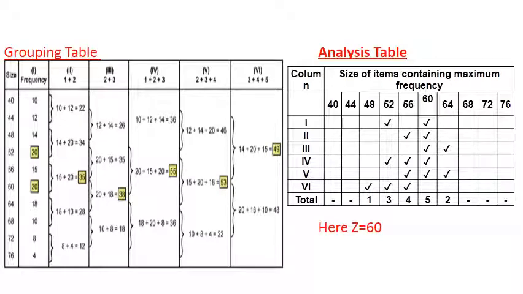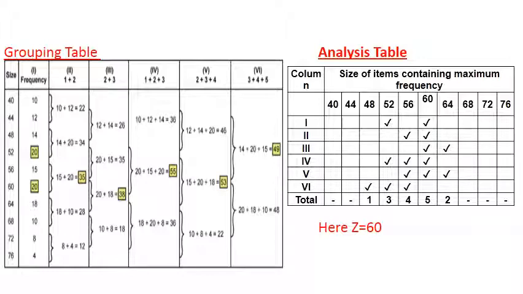In the second column, it is 35, which is composed of 15 plus 20 and 15 plus 20, and the corresponding x values are 56 and 60. You have to tick 56 and 60. Then in the third column, it is 38, 20 plus 18, and the corresponding values are 60 and 64.